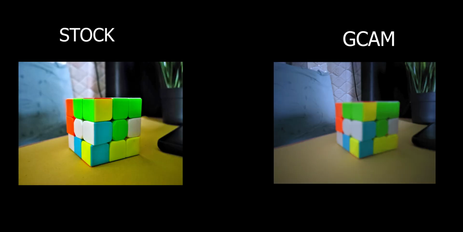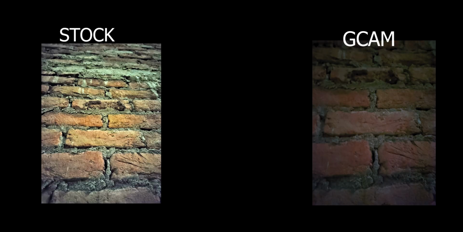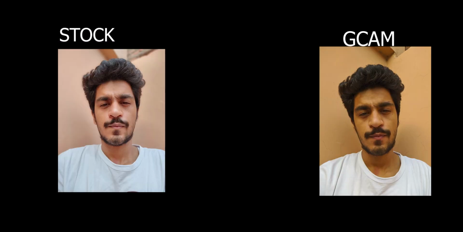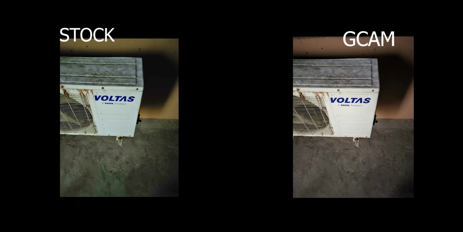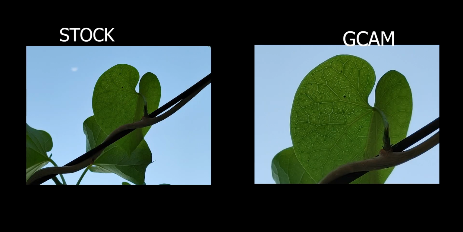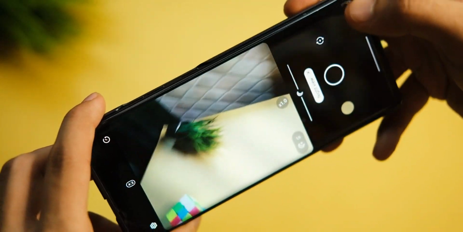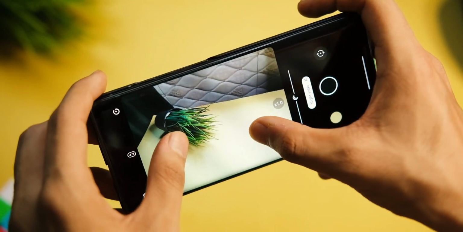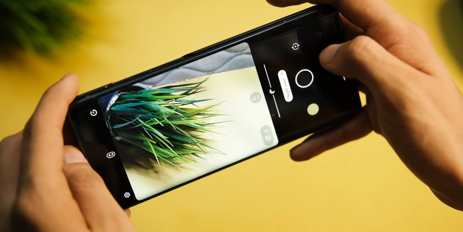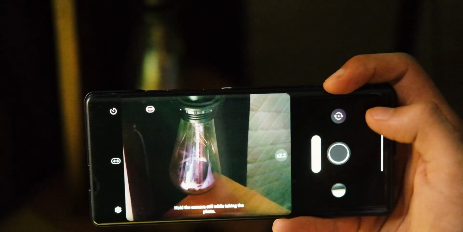Now here are some camera samples that I took with this LG Wing from stock versus the Gcam mod. And though the stock camera application takes some good images in daylight, the images from Gcam look more natural, and that is your personal choice. For major shots, I prefer the Gcam mod only, as the colors look better and the overall details too are better with the Gcam shots. In daylight, the Gcam mod is the winner and you can expect good quality images from Gcam even in night environment as well.